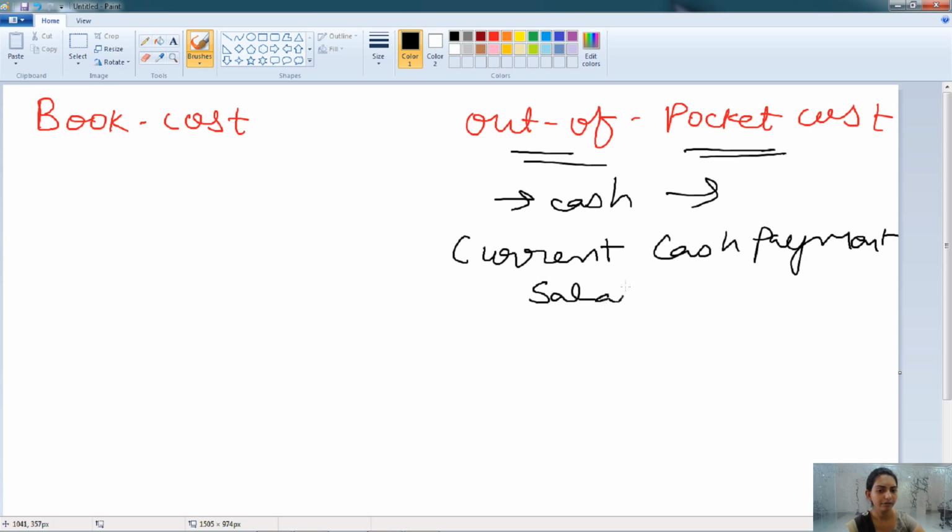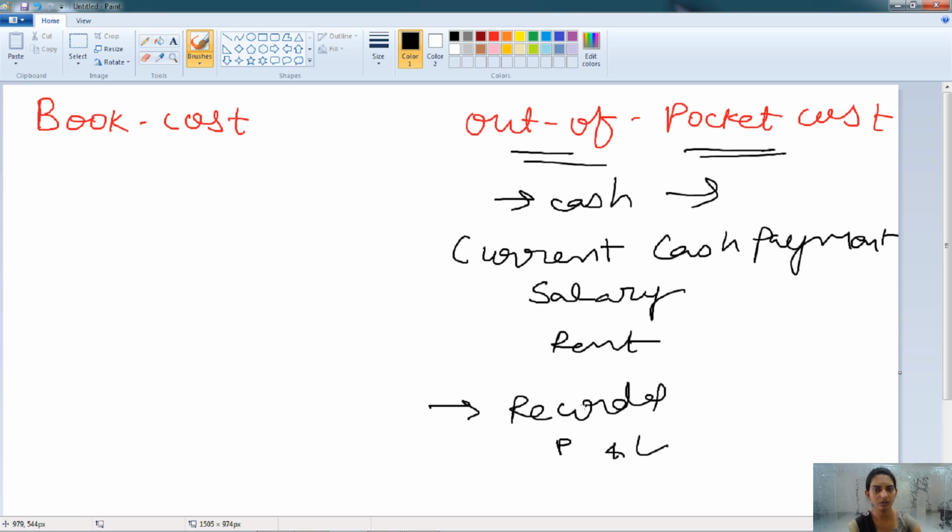The salary, wages, rent, all are paid, and this is known as the out-of-pocket cost, and it is recorded in the books of account. It helps to prepare the P&L account and to know the profit and loss of the business. Whereas book cost is not actually paid in cash.